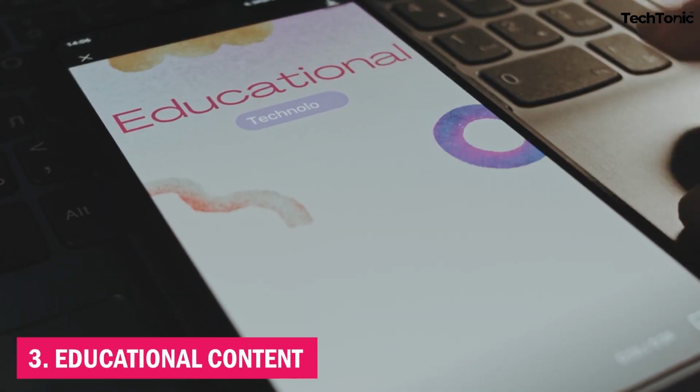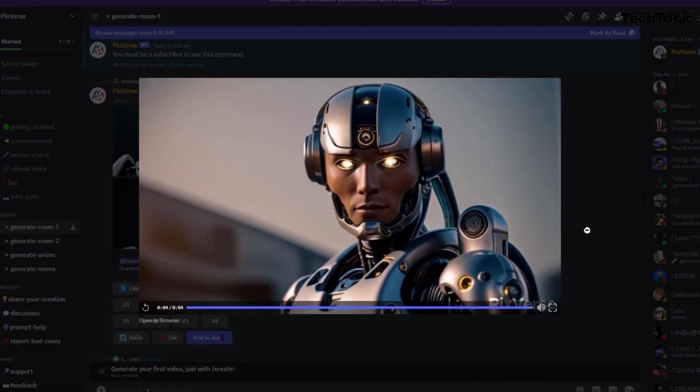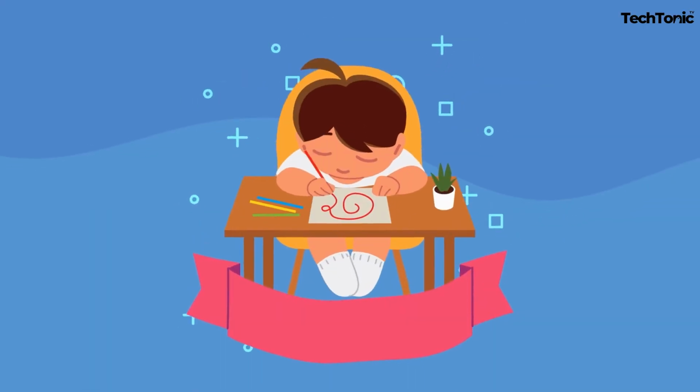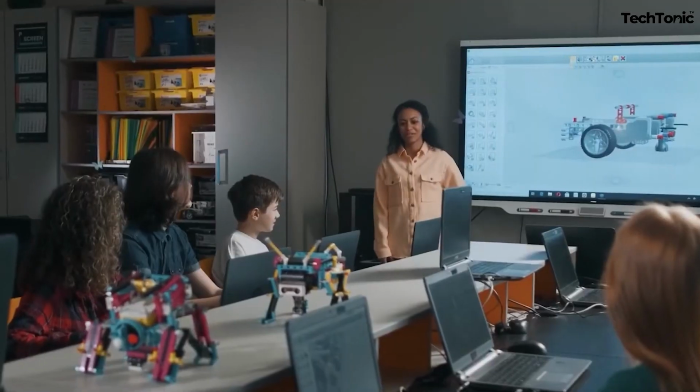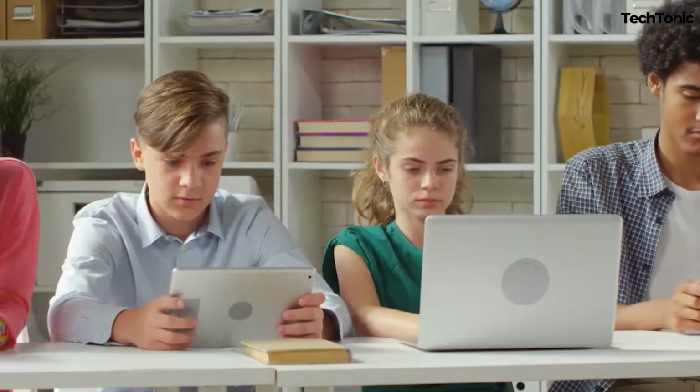3. Educational content. PixVerse isn't just for entertainment, it's also a powerful tool for education. Teachers and educators can use PixVerse to create engaging instructional videos, interactive lessons, and educational animations to enhance learning experiences for students of all ages.